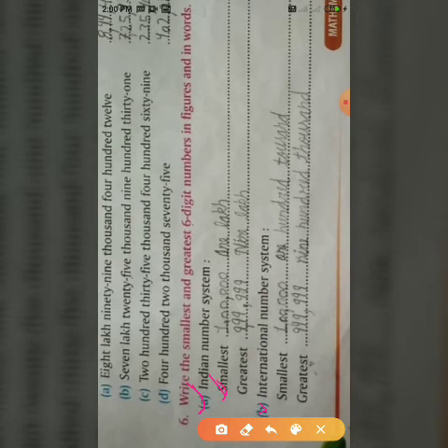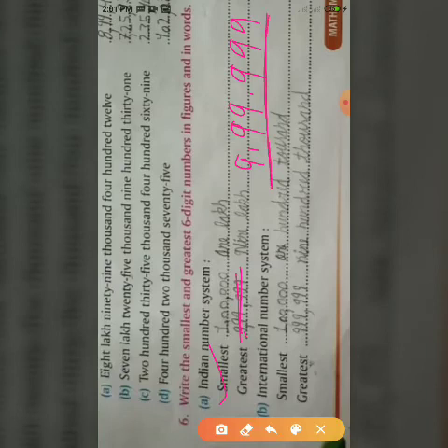Smallest number of 6 digits means 1 lakh, and the greatest number of 6 digits is 9 lakh 99,999. This is the greatest 6-digit number in the Indian place value system.